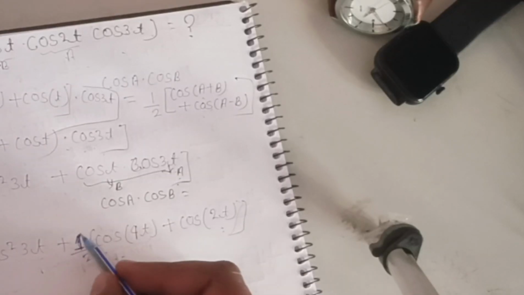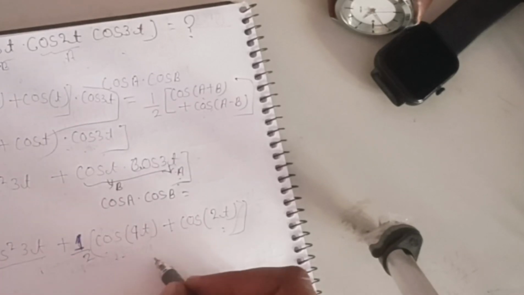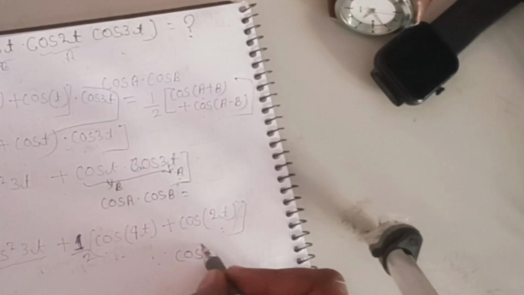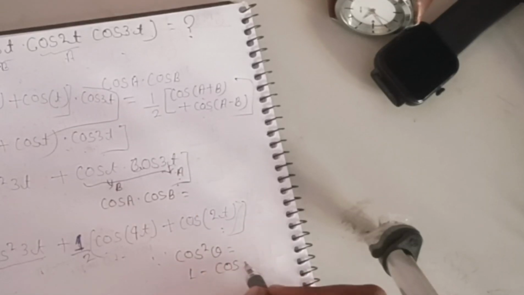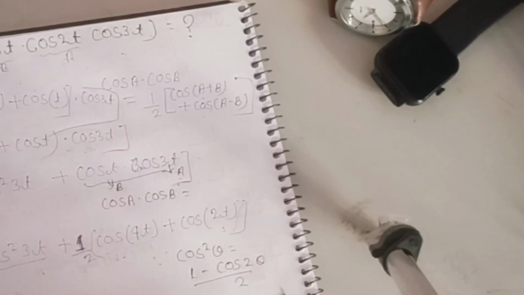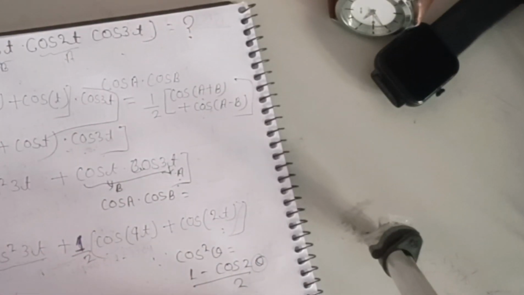Now I can see that this is 1 by 4. Oh, now here this is cos square 3t. I cannot find the Laplace directly of cos square 3t. So I know the formula, that is cos square theta is equal to 1 plus cos 2 theta upon 2. Okay, I know this formula. So what is here in place of theta? It is 3t. So 1 plus cos 6t upon 2.